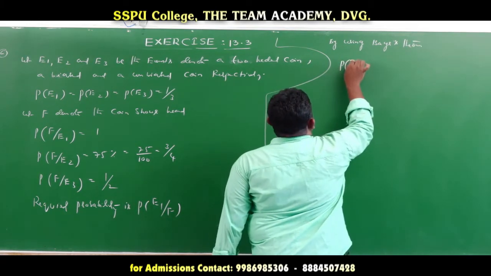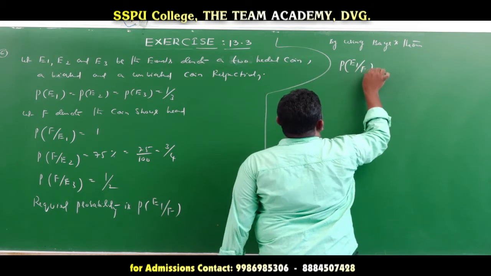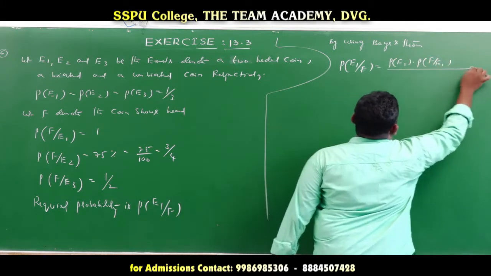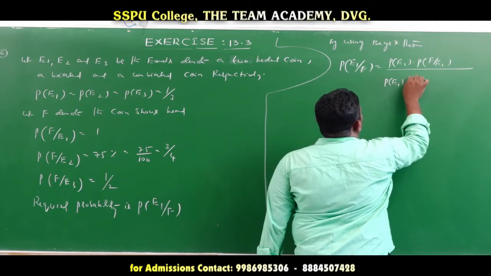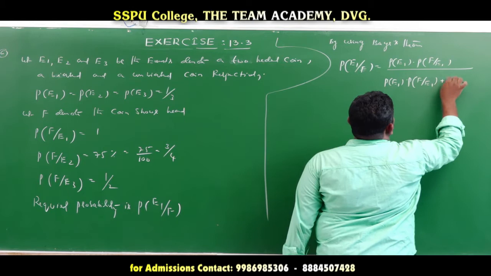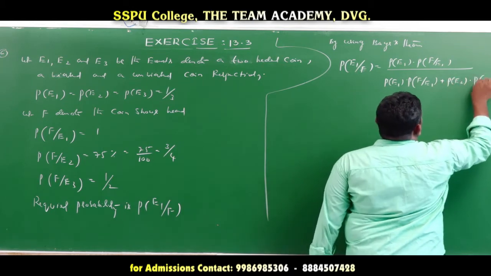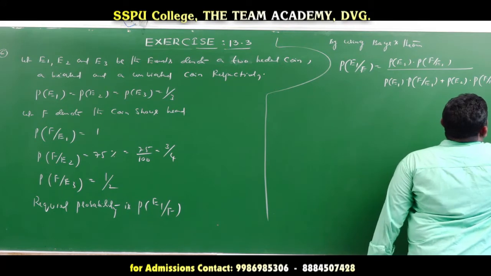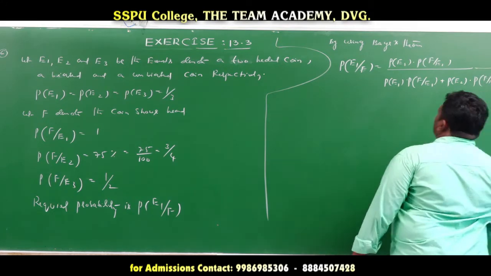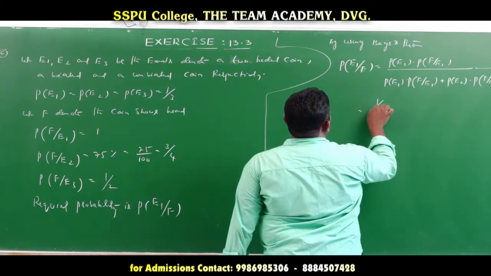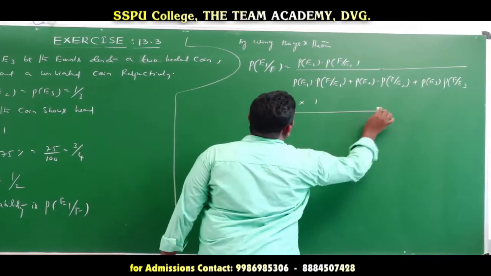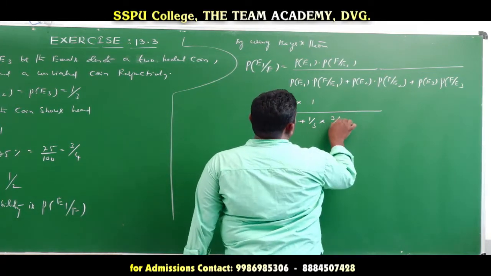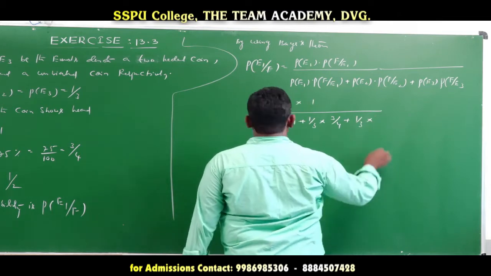Bayes theorem: probability of E1 given F is equal to probability of E1 into probability of F given E1, divided by probability of E1 into probability of F given E1 plus probability of E2 into probability of F given E2 plus probability of E3 into probability of F given E3. Now we substitute the values: 1 by 3 into 1, divided by 1 by 3 into 1 plus 1 by 3 into 3 by 4 plus 1 by 3 into 1 by 2.